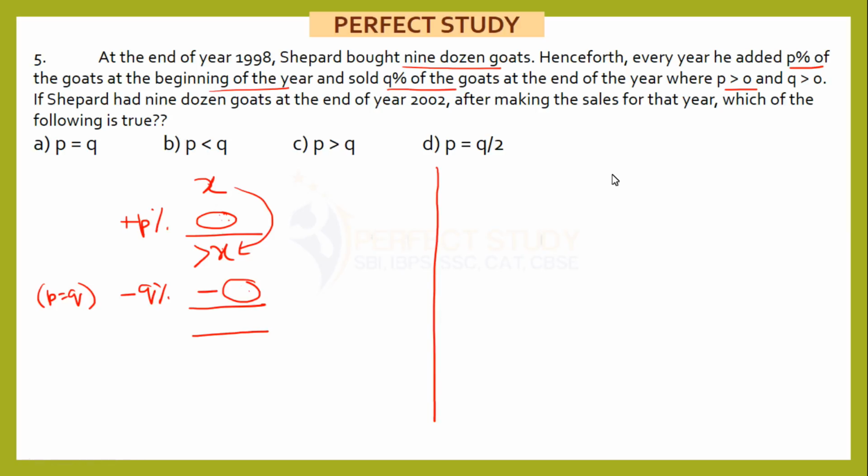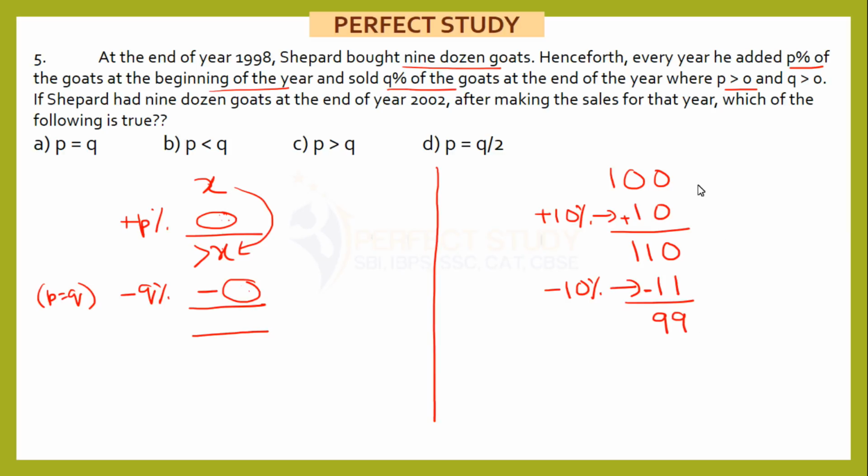Now let me explain that with a simple example here. Let me start with a value 100. Suppose I add 10%, I get here 10. What I write here is 110. If you subtract 10%, what will you subtract? 11, right? Minus, and this is plus. So what do you get here? You get 99. Is it same as 100? No, it is not same. It cannot be same, because this 10% is on a higher base 110, whereas this 10% was on a lower base 100. So how can it be same?